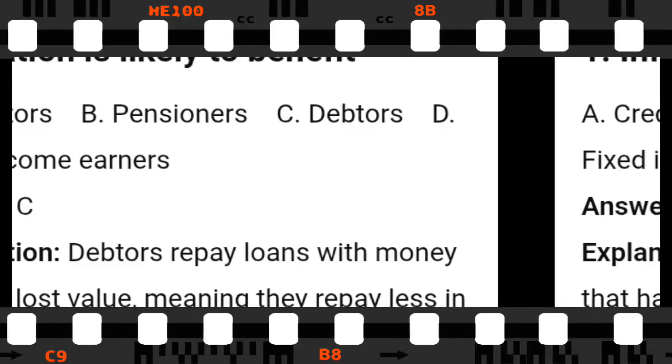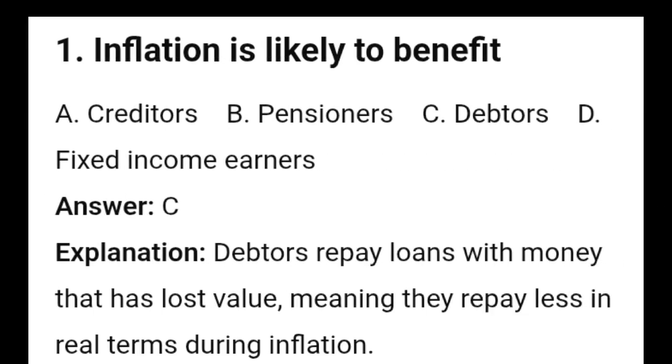1. Inflation is likely to benefit A. Creditors, B. Pensioners, C. Debtors, D. Fixed income earners. Answer C. Explanation: debtors repay loans with money that has lost value, meaning they repay less in real terms during inflation.